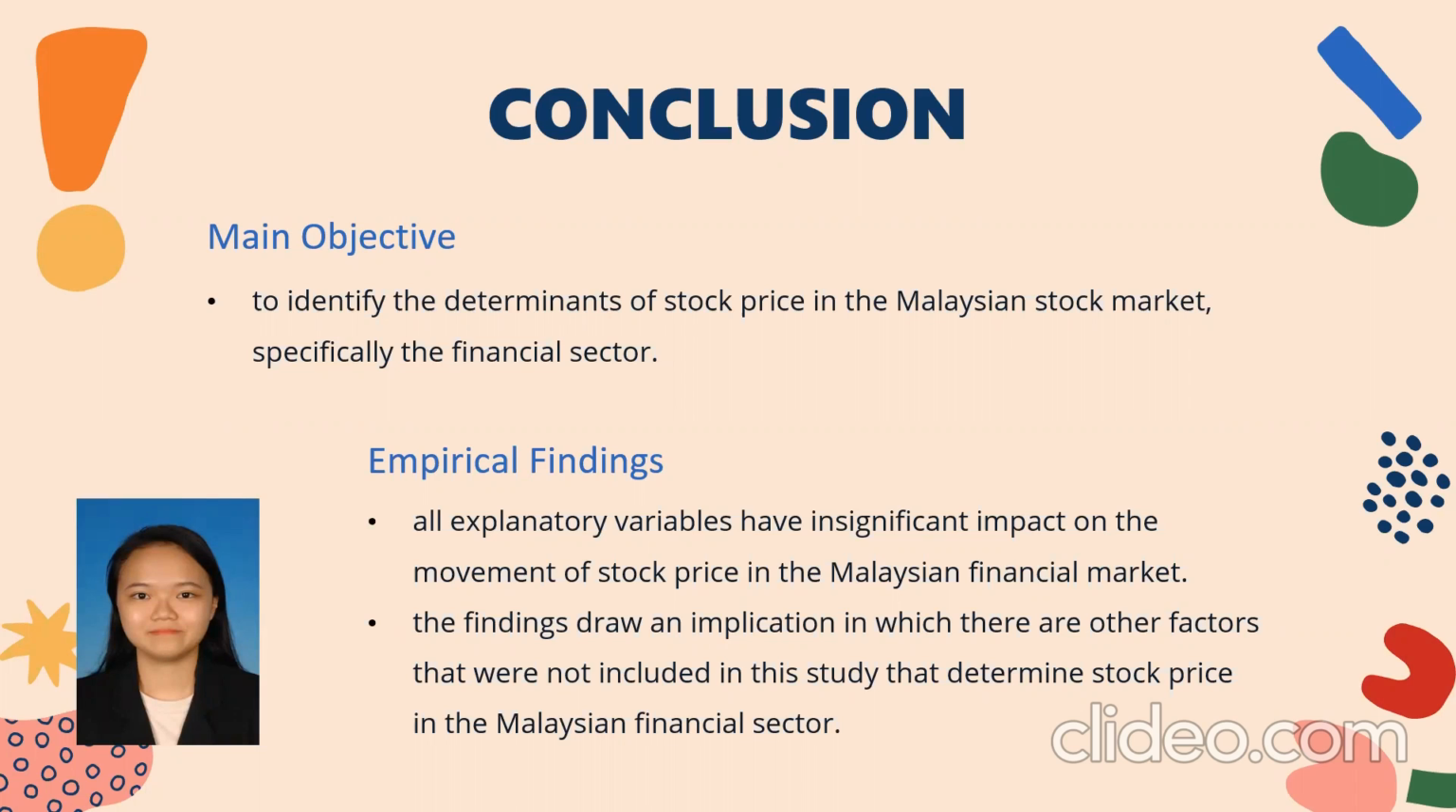The main objective of this study is to identify the determinants of stock price in the Malaysian stock market, specifically the financial sector. The empirical findings obtained in this study found that all explanatory variables have an insignificant impact on the movement of stock price in the Malaysian financial market. The findings imply that there are other factors not included in this study that determine stock price in the Malaysian financial sector.